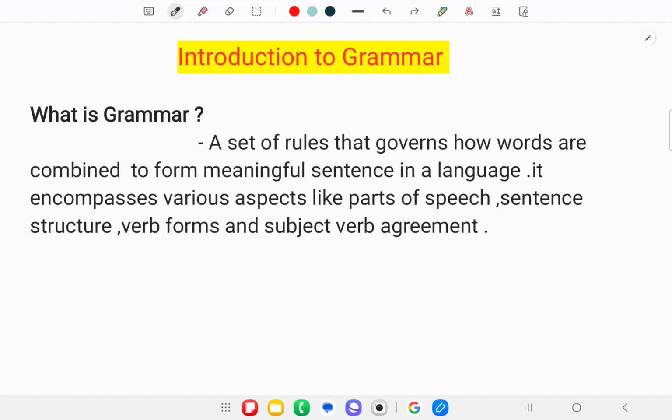Dear friends, today's discussion is all about introduction to grammar. This is the first lecture of grammar, and here I will talk only about the basic points of grammar. Means what is grammar, what are the rules that govern grammar, what are the parts of grammar that participate in your sentence, and what is grammar in a real sense?